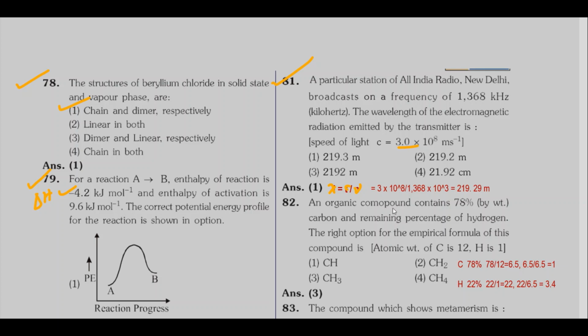So when you substitute the values, C is 3 into 10 raised to 8 divided by nu, 1368 into 10 raised to 3. Kilohertz is to be converted to hertz, so we are multiplying with 10 raised to 3. The answer should be 219.29 meter. So option 1 is correct.